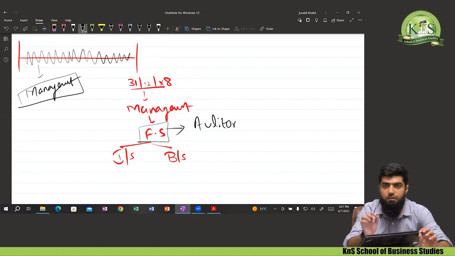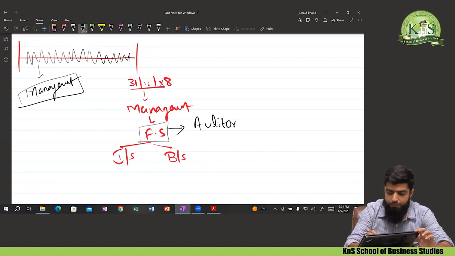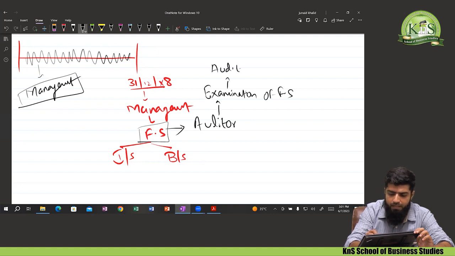Now the auditor is going to inspect these financial statements. I use the word inspect. It means the auditor is going to examine these financial statements, and that examination or verification or inspection of financial statements is known as audit.